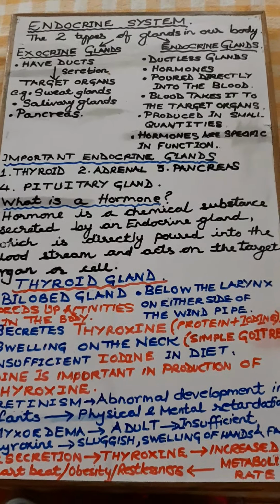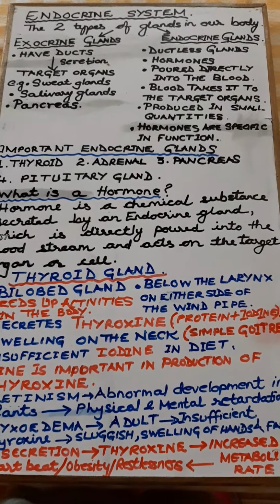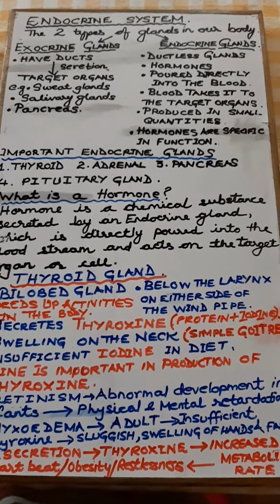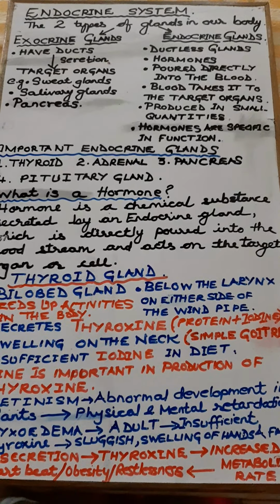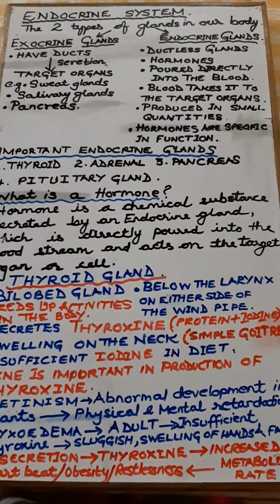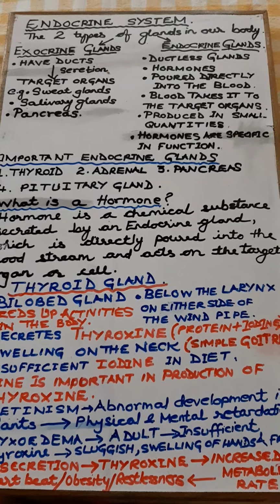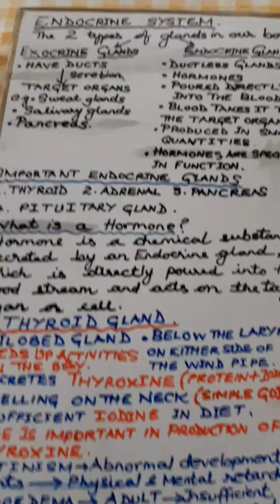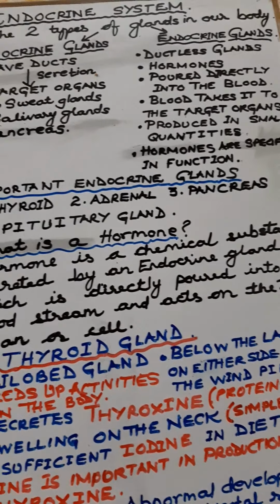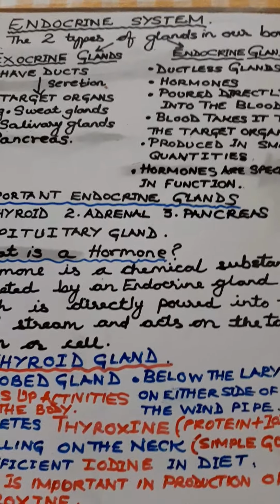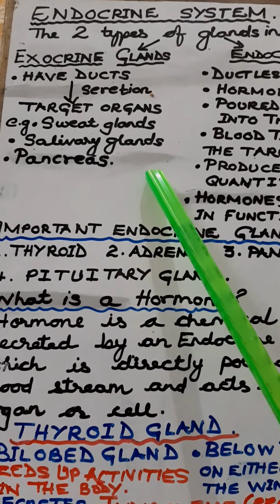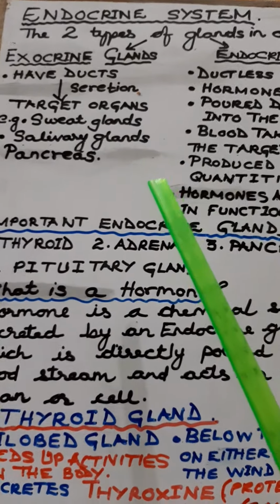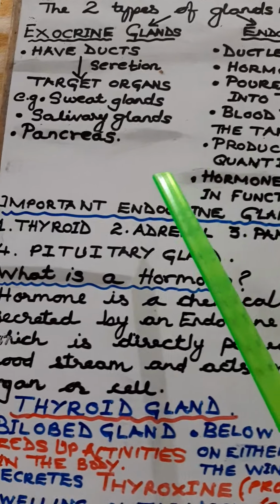Hello children, today let us start with another chapter, Endocrine System and Adolescence. Endocrine system is a system of chemical messengers called hormones which are produced by glands. Now, our body has two types of glands in our body. One is called the exocrine gland and the other one is known as the endocrine glands. So exocrine and endocrine glands we have in the body.